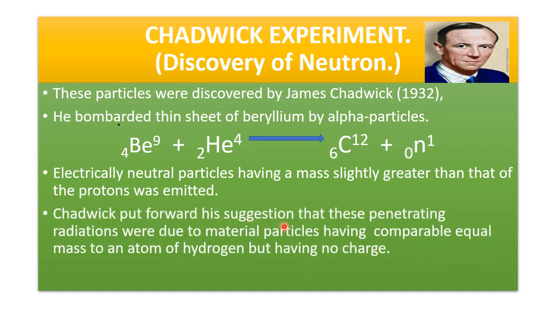Chadwick put forward his suggestion that these penetrating radiations were due to material particles having a mass comparable to, equal to, an atom of hydrogen but having no charge. He named these particles neutrons.